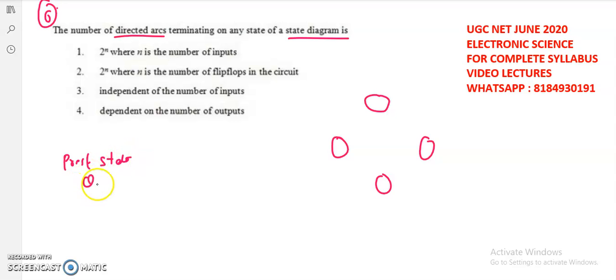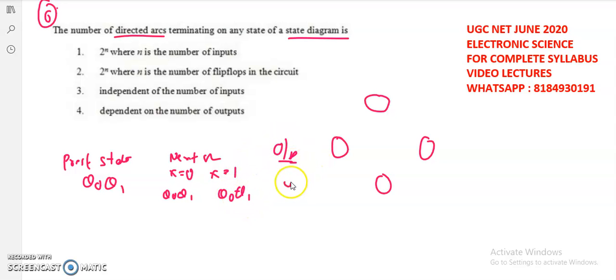present state. Let's take Q0 and Q1 as the present state, and next state will be there. Next state depends upon the control signal, that means the input signal. For x is equal to 0, what are q0 and q1? For x is equal to 1, what are q0 and q1? And here we're going to take the output, okay, y. So, okay, as per this question, the output is not necessary, but the present state is q0 and q1. And while coming to the next state, if the input is 0, what are q0, q1?